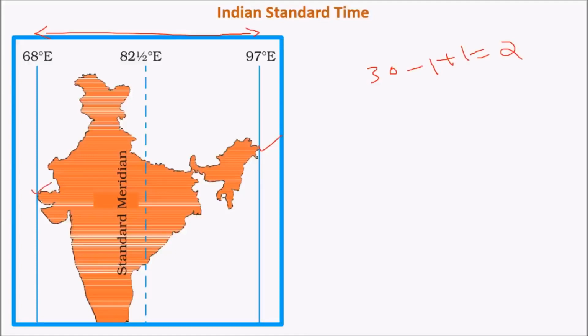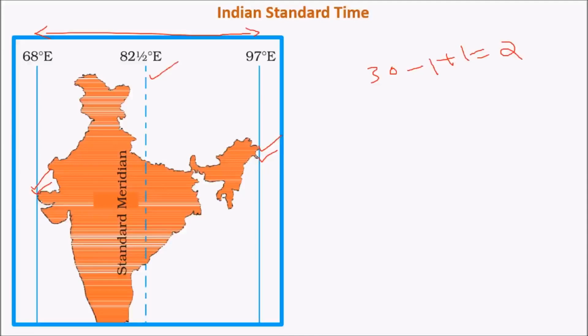For example, if the sun rises here at 6 o'clock, it would still be dark in Gujarat at 6 o'clock, and the sunrise there would be at 8 o'clock. It is a considerable difference, but still, due to various constraints like illiteracy and other administrative problems, India decided to have a single time zone, at 82.5 degrees east.